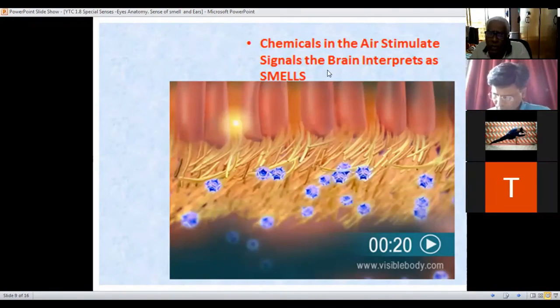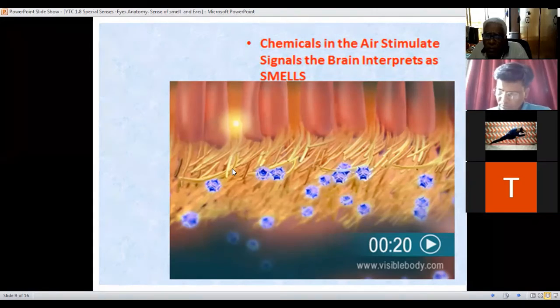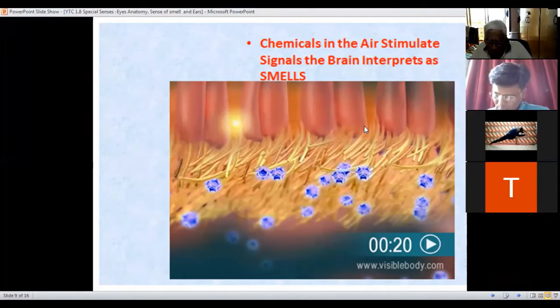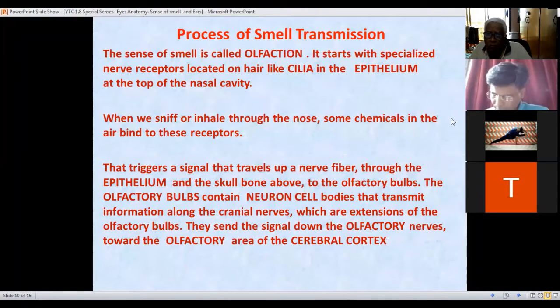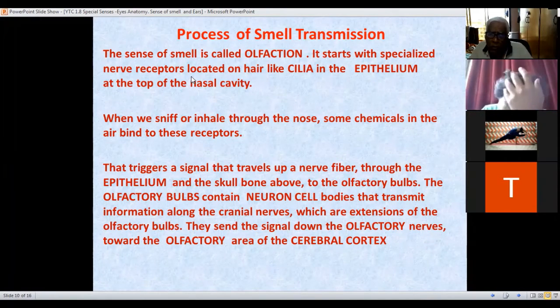Chemicals in the air stimulate the brain signal. Smell. We come to the smell. So smell comes mostly towards the nose functioning. Process of smell transmission. The sense of smell is with a specialized nerve receptor located on hair-like cilia in the epithelium at the top of the nasal cavity. Okay, anybody, we will first complete eyes, then we'll go to smell.